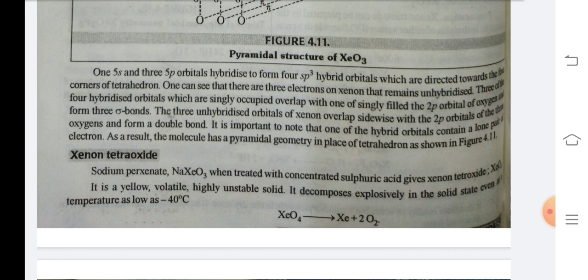The 3 unhybridized orbitals of xenon overlap sidewise with the 2p orbitals of the 3 oxygens and form a double bond. It is important to note that one of the hybrid orbitals contains a lone pair of electrons. As a result, the molecule has a pyramidal geometry in place of tetrahedral as shown in figure 4.11.